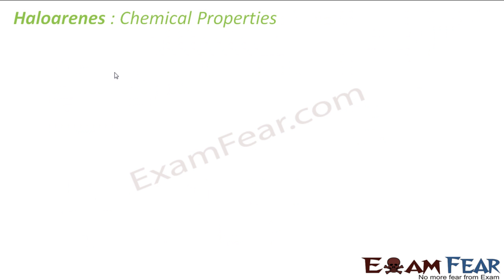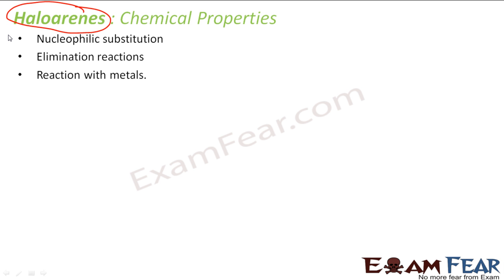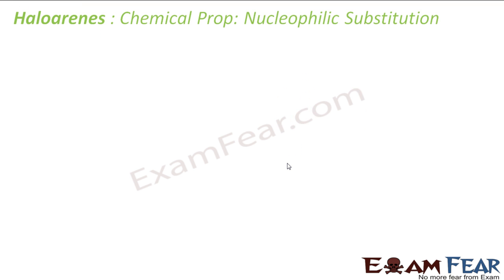Now we'll start with haloarenes. We'll start with the chemical properties of haloarenes. We'll talk about nucleophilic substitution, we'll talk about eliminations, and we'll talk about the reaction with metals. Similar to haloalkanes, we'll talk about these things for haloarenes now. Please know we are talking about haloarenes now, not haloalkanes. We're talking about arenes with chlorine, for example, chlorobenzene. We'll talk about these kinds of compounds.